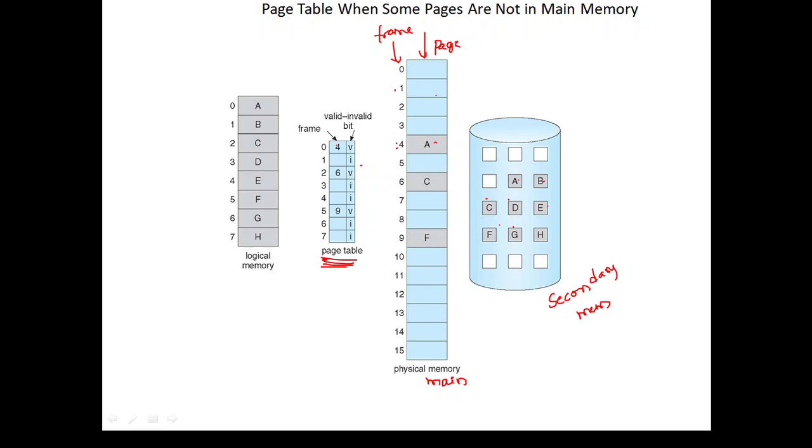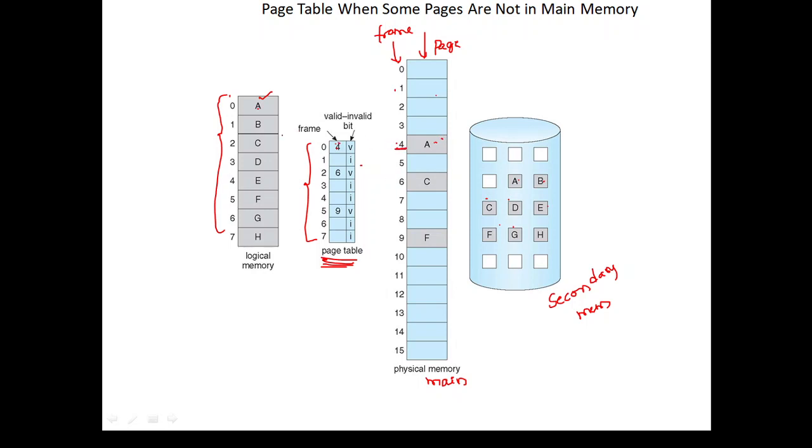So here we are writing the frame number. Fourth frame, this is A. A in the sense 0. So here 0, 1, 2, 3, 4, 5, 6, 7. So this is the logical memory. So here 7 pages are there. So we are writing all the things, and in the 0th page we have loaded A. And A is in which frame? Fourth frame. So 4 we have written.